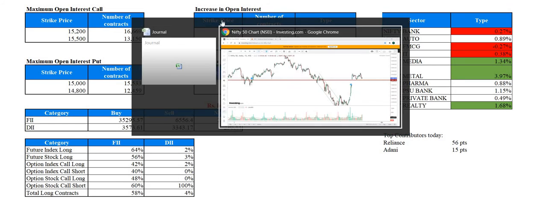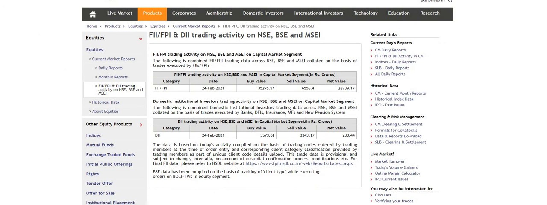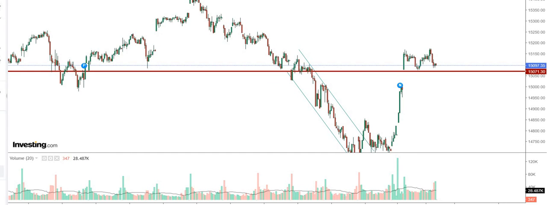Well, let us see whether the FII and DII activity has come or not. Yes, it has come, and today FIIs have bought for 188 crores, whereas the DIIs have sold 746 crores. So this is the normal thing which has been happening for so many months now.